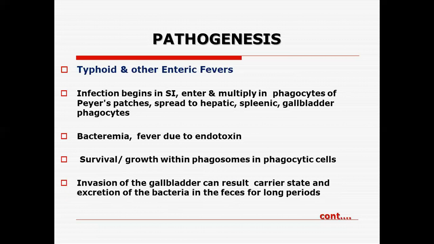Most of the antimicrobial drugs that we use to treat typhoid fever do not reach the gallbladder in the required therapeutic concentration. So they do not attain the therapeutic level, and the organism remains there, and it becomes resistant, and the patient becomes a carrier. So once infected with the typhoid organism lodged in the gallbladder, you are a carrier, you can undergo recurrence of the disease, what we call relapses of typhoid fever, and other individuals can be exposed to this infection from the feces of the contaminated patient.